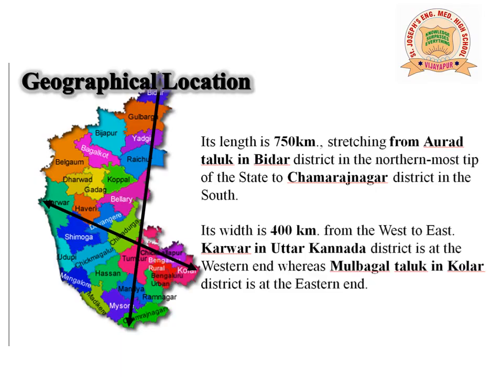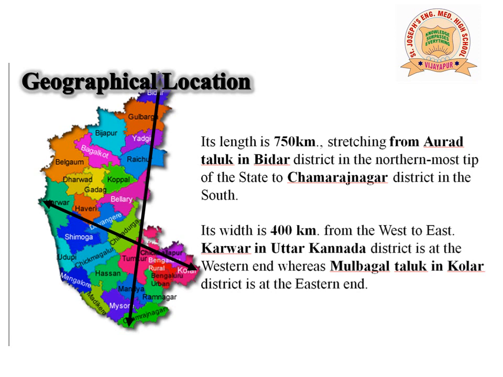We shall now see the geographical location of Karnataka. The length of Karnataka is 750 kilometers, stretching from Aurad Taluk in Bidar district in the northernmost tip of the state to Chamarajanagar district in the south. Here you can see Bidar district is the topmost district of Karnataka and Chamarajanagar is the southernmost district of Karnataka.